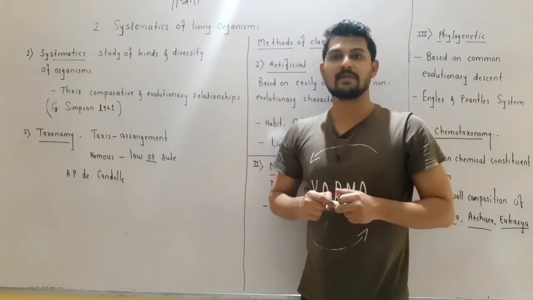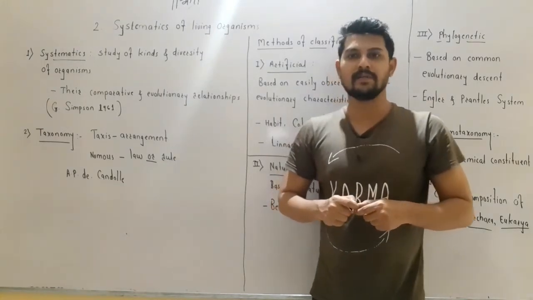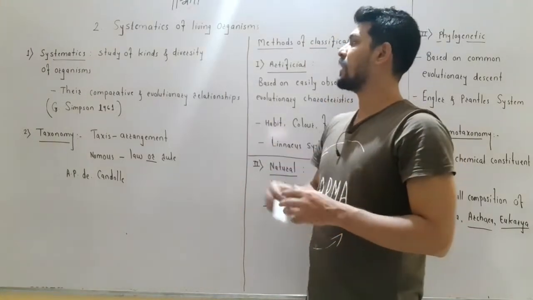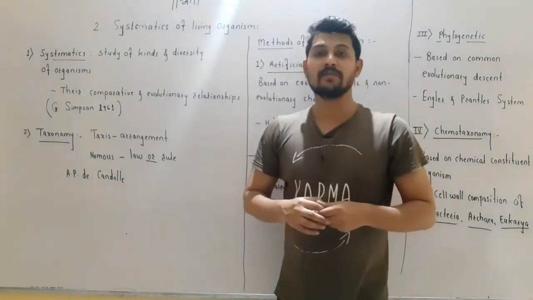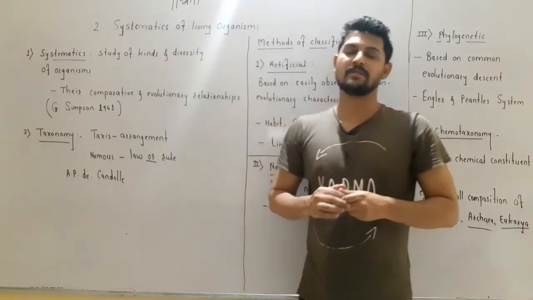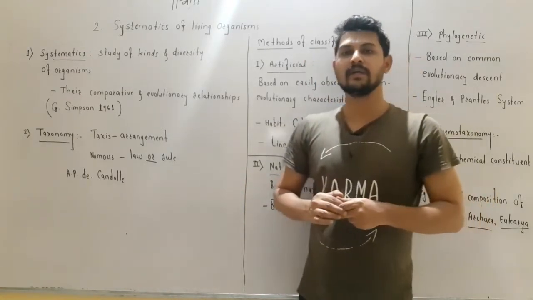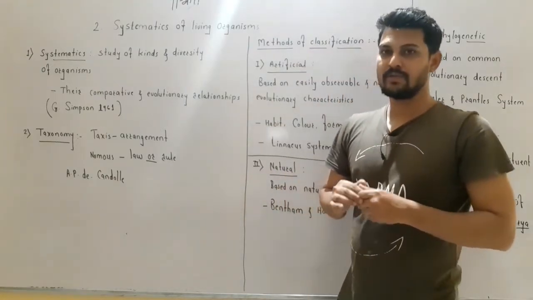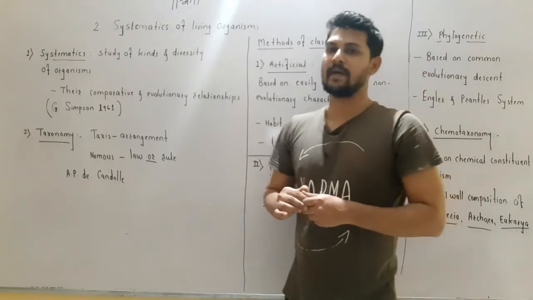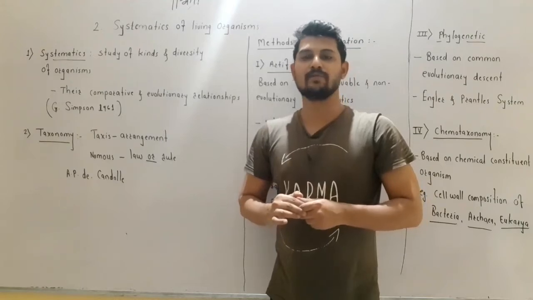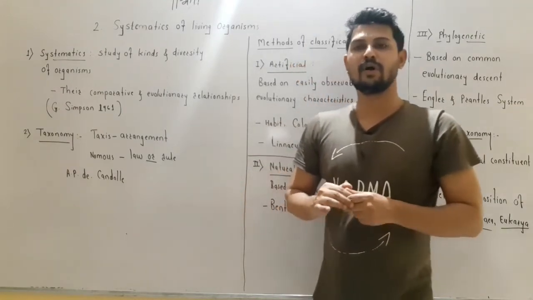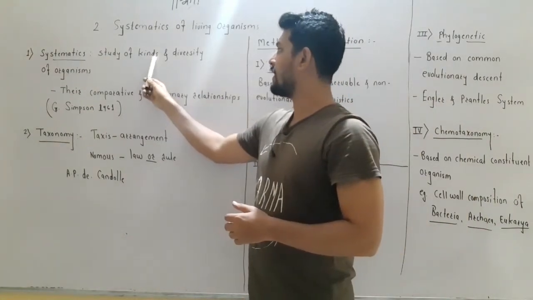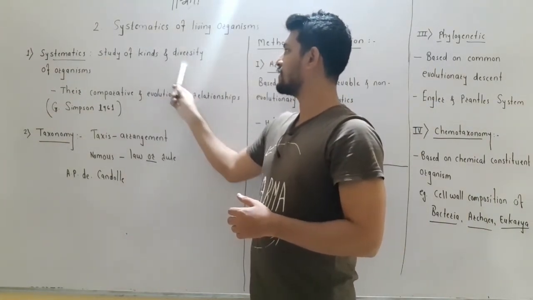So what is systematics? We have already studied in our first session that systematics is the study of the kinds and the diversity of organisms. Systematics is the branch of biology that deals with taxonomy as well as classification. These two terms, taxonomy and systematics, are used together when we consider the classification of organisms, right? So systematics is the study of the kinds of organisms and the diversity of organisms.